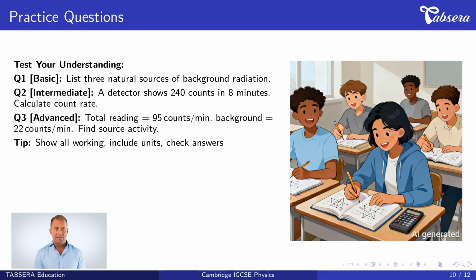Question 3 is advanced level. The question gives, total reading equals 95 counts per minute, background equals 22 counts per minute. Find the source activity. This tests your understanding of background correction. For all questions, remember to show your working clearly, include units in every step, and check your answers make physical sense. Write your answers now before looking at the solutions.